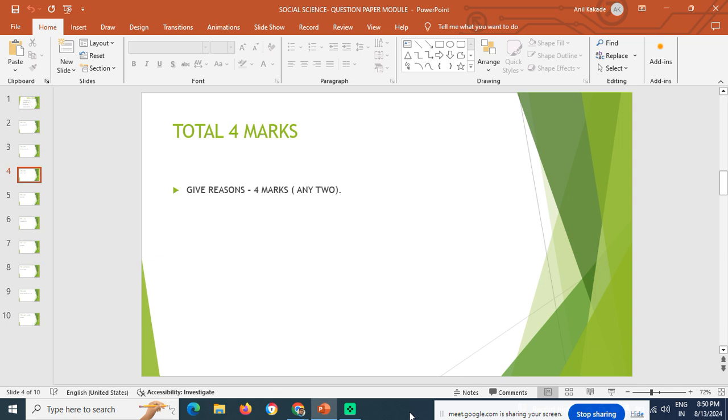Read the following passage and answer the question below. Here also it's a scoring question. For example, if you don't get full marks in question number 3, at least here you will definitely get 4 marks, because the answer is already given in the passage. You have to read it once, twice, thrice, and then attempt the question properly. Three questions are given. The first and second questions carry 1 mark, and the third question carries 2 marks.